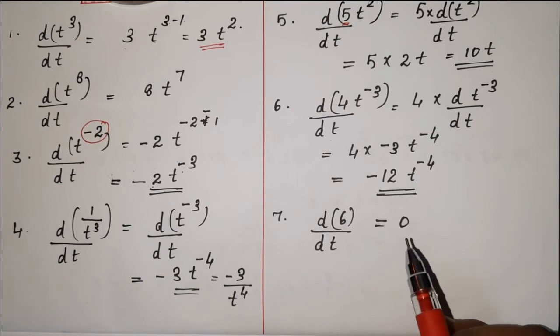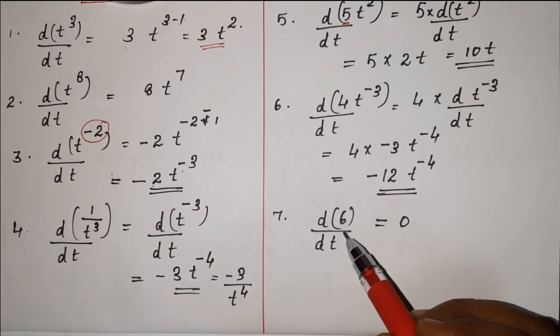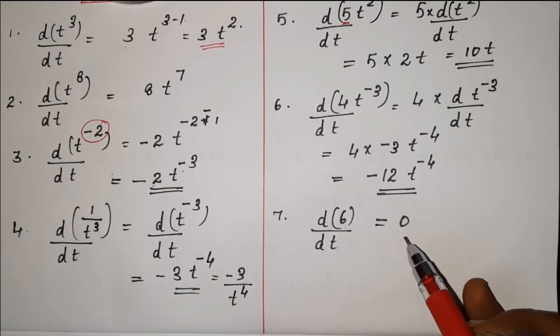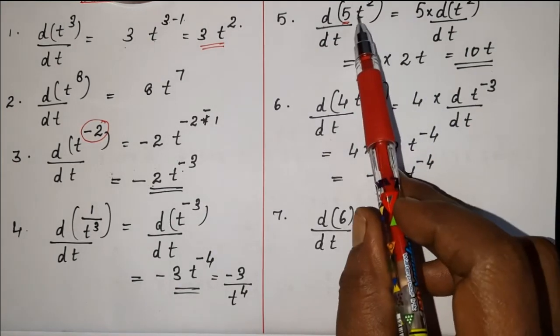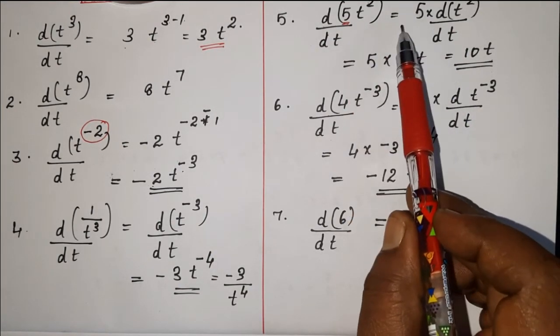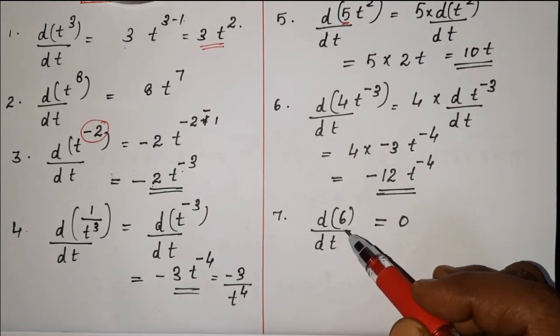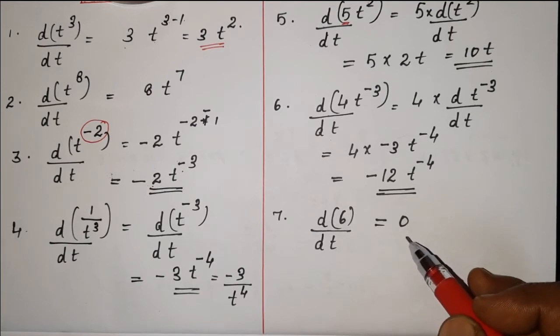Now if you have d by dt of any constant, 6, 7 or whatever it is, that result will be equal to 0. Take care: here it was multiplied by 5, so 5 was taken outside. If that constant comes alone without any t term, that differentiation result will be equal to 0.